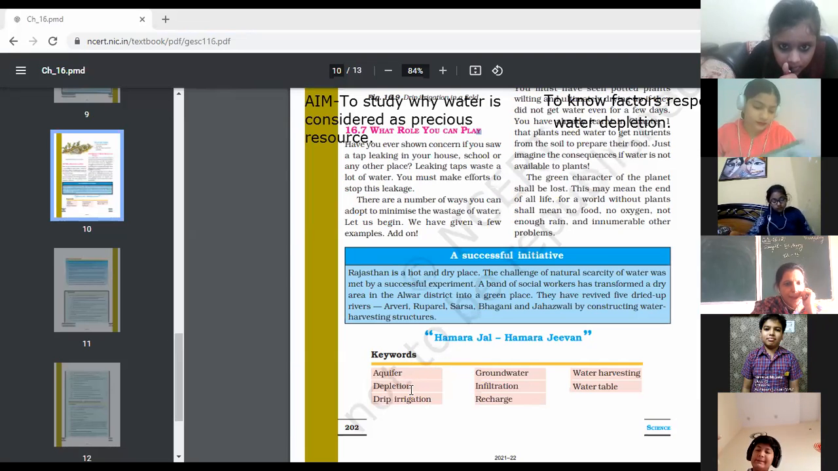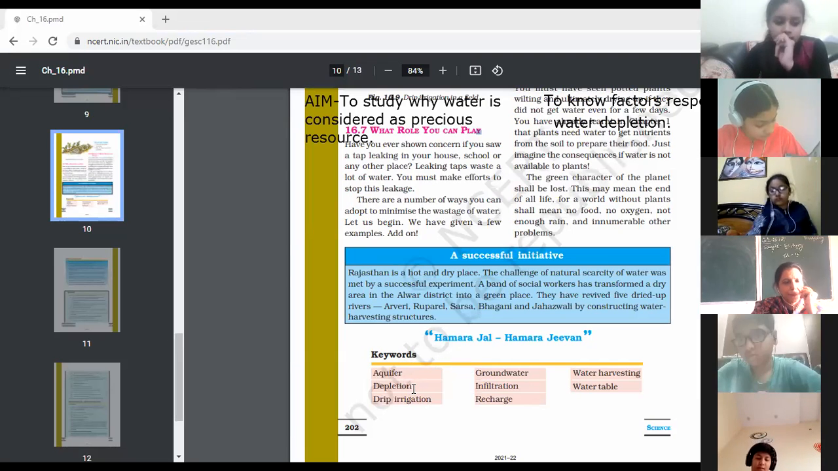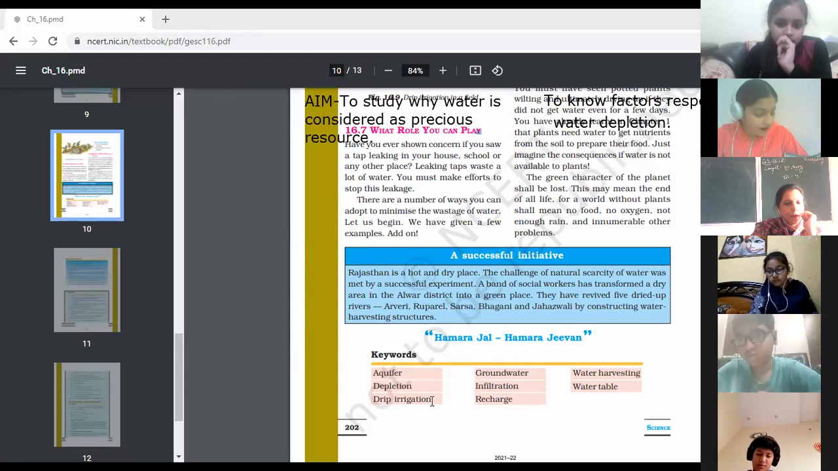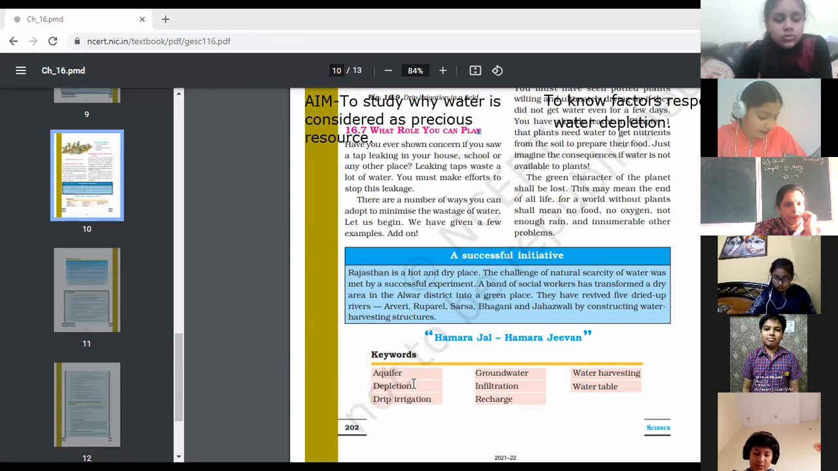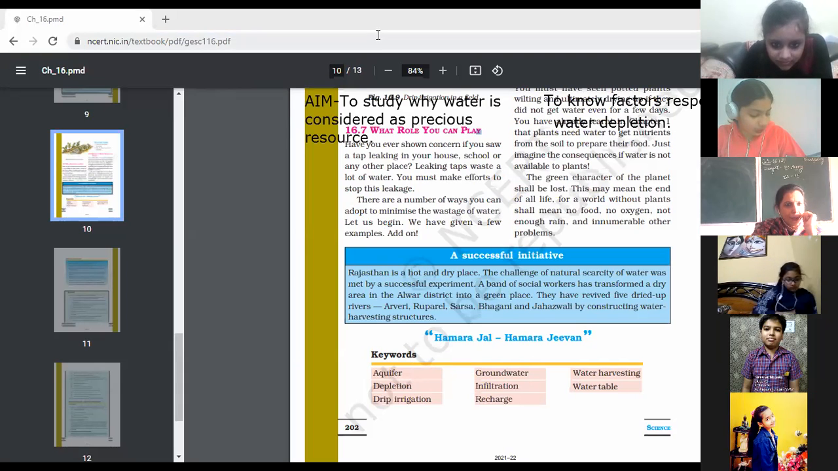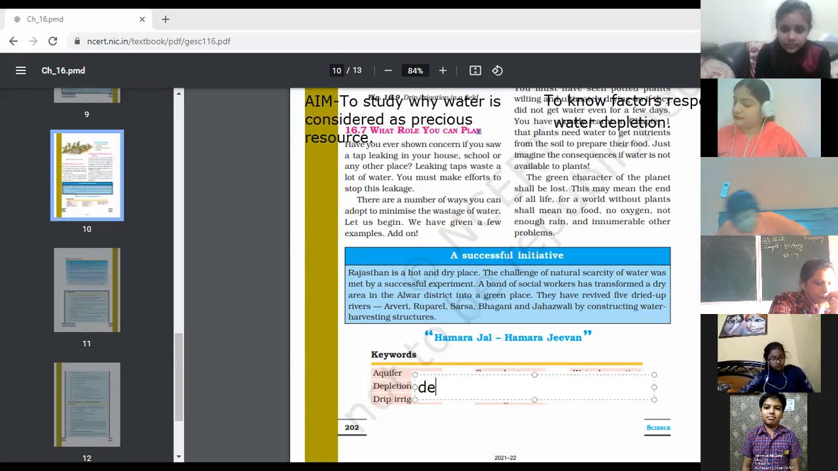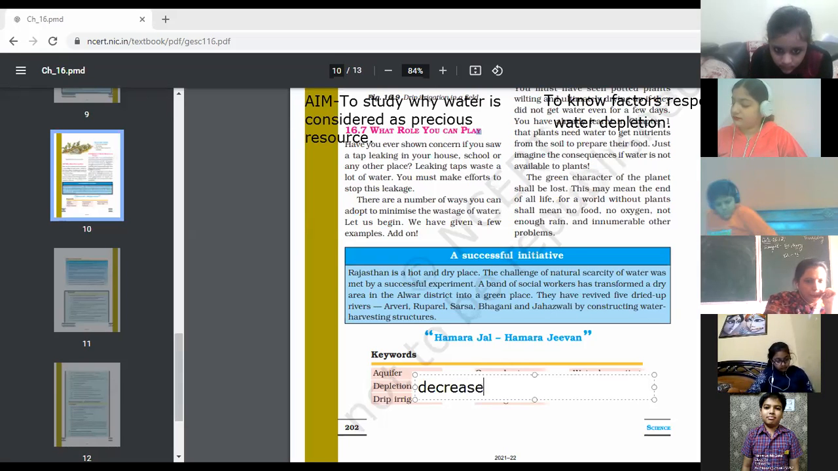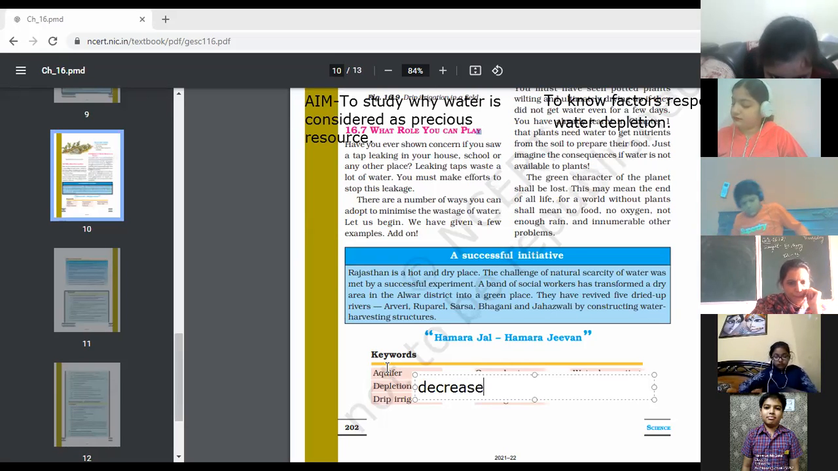Next is depletion. Yes, Tanvi? Not allowing water to seep into the ground results in depletion. But simply you can write down the meaning of depletion as decrease. Kindly write down the meaning for it. Depletion is decrease, or you may write down going down. Decrease. Okay.